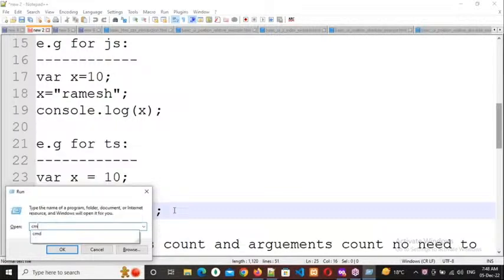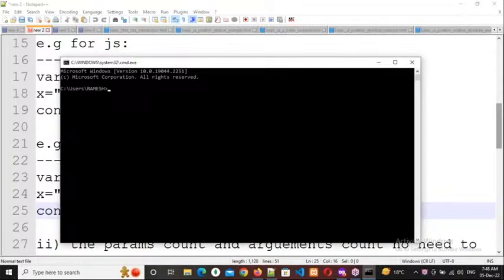What is the output I will get? 10, sir. 10. Okay, 10, Ramesh or error? What is the output I will get? Error, sir, error. Why error? Because there are two values, and the system is confused about which one to take. X is 10, x is Ramesh. Which of the two x values should it consider? That is why the error is coming.